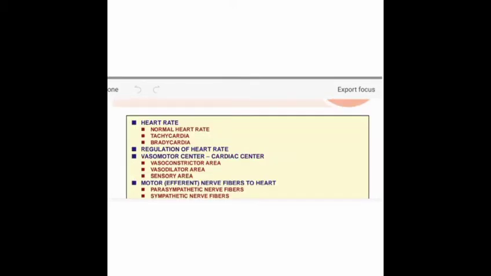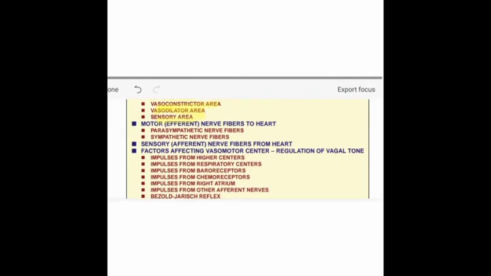Our headings are the heart rate, then normal heart rate, tachycardia, bradycardia, regulation of heart rate, vasomotor center, that is the cardiac center, which includes the vasoconstrictor area, vasodilator area and sensory area. Then the motor area, or the efferent fibers to the heart. Then our topic is the parasympathetic nerve fiber. The motor area includes the parasympathetic nerve fiber and the sympathetic nerve fiber.